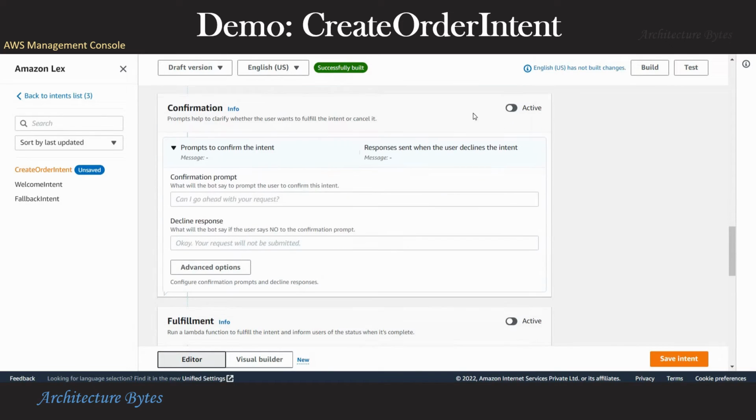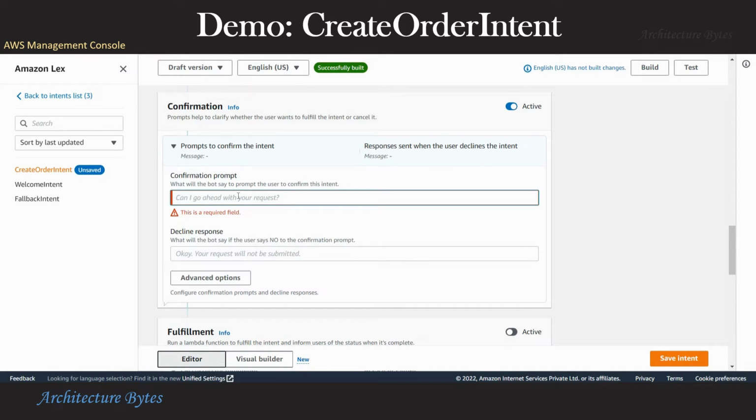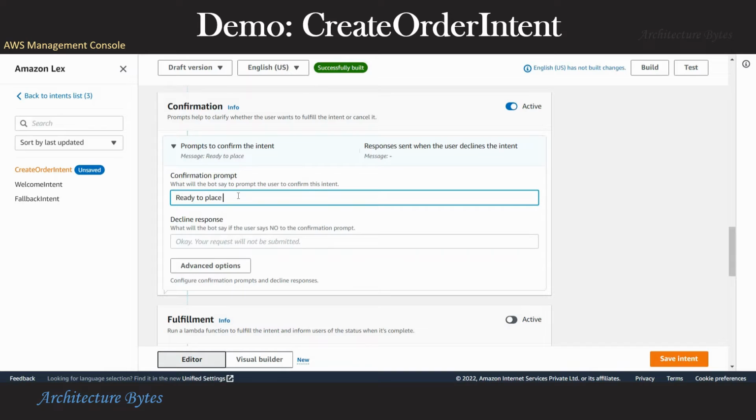Okay, let's go into the confirmation section now. Make it active and provide a confirmation prompt. So essentially, we are asking the user if he's ready to place the order. And remember that we can provide slot related information here. So for example, size and flavor, it will be automatically filled up. So please confirm yes, no.